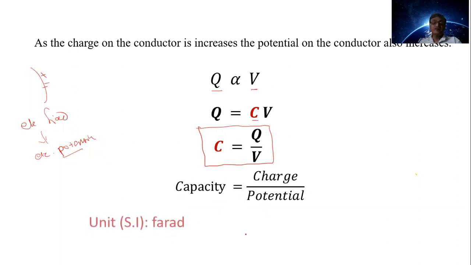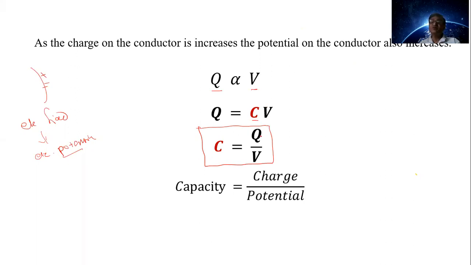Now then, before the unit of this capacitance, we can first define the quantitative definition for capacity here. How can we define it quantitatively?